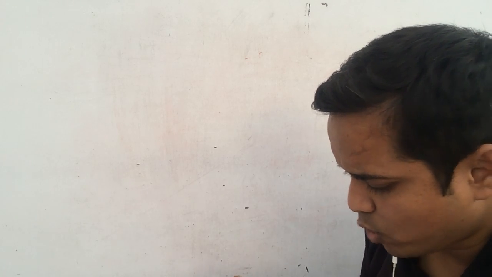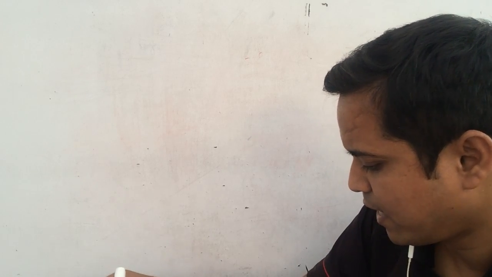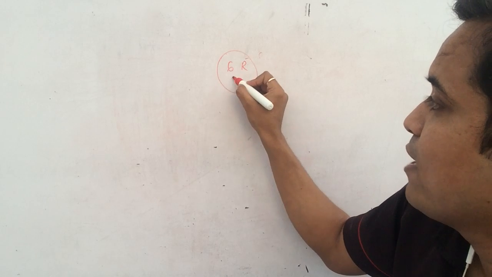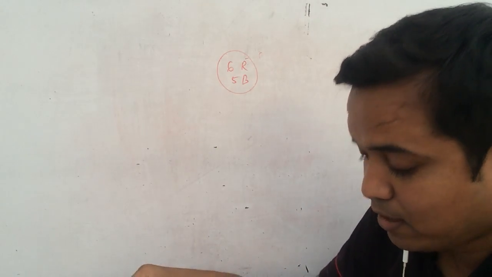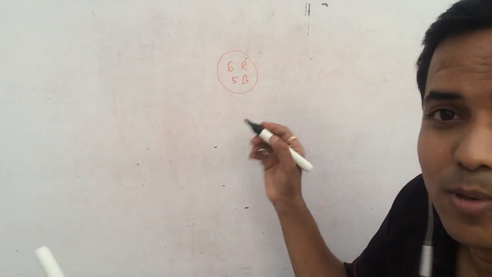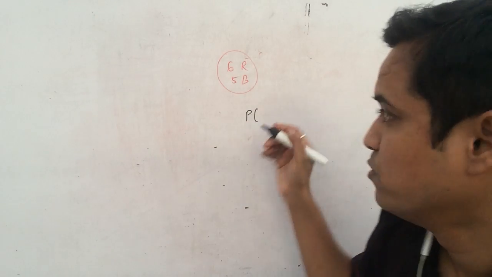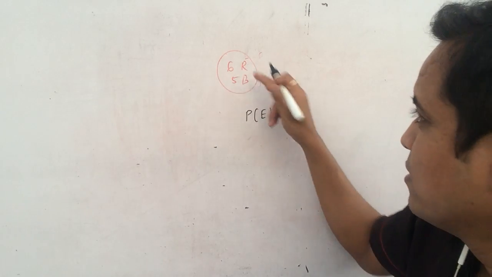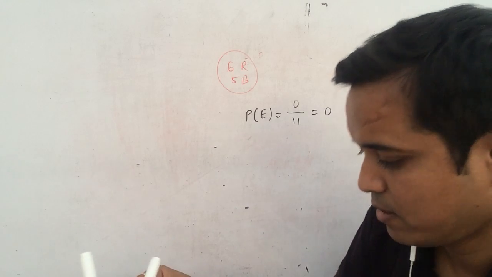The probability of drawing a green colored ball from a bag containing 6 red and 5 black balls. You need to look for the green colored ball. There is no green color, so the favorable events are 0. Out of a total of 11, 0 upon 11 is 0. It is an impossible event.